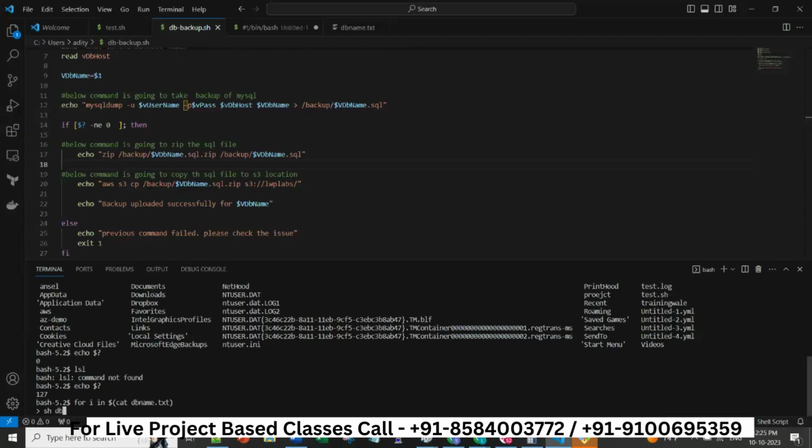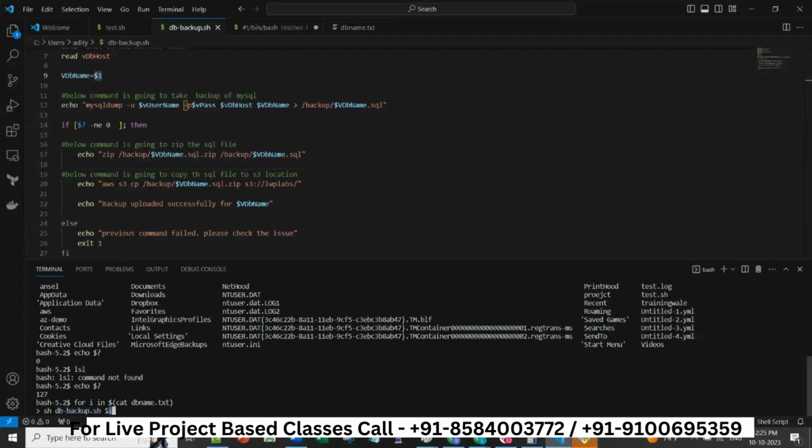So db backup.sh $i. This $i is nothing but this $1. This db backup.sh is nothing but $0. So shell script for sh, this is $0, this is $1.